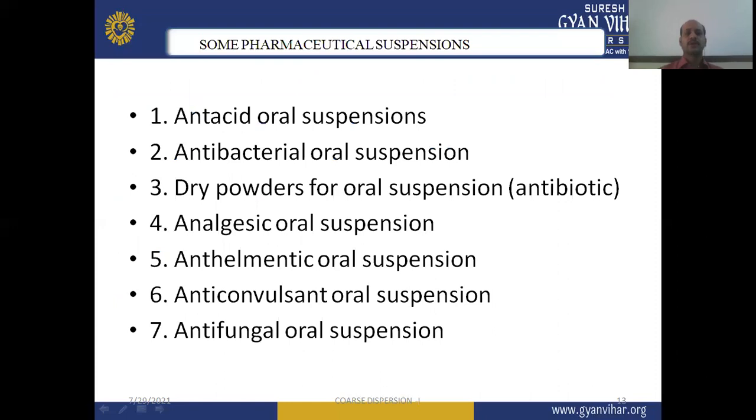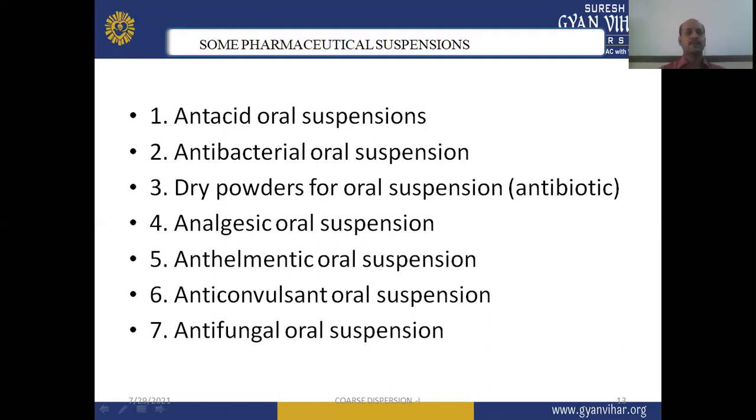Now, some pharmaceutical suspension examples are given here, like the antacid oral suspension. Most antacid preparations are available in the market as oral suspensions. The next example is the antibacterial oral suspension, which can be used for pediatric preparations as well as adult preparations.